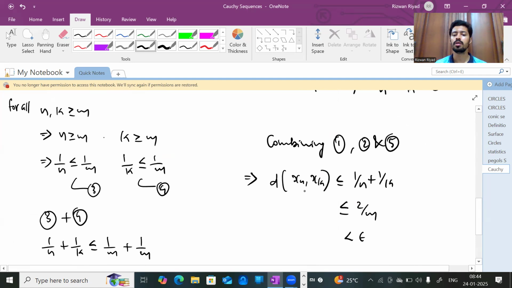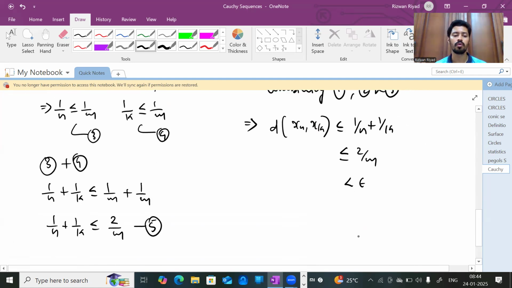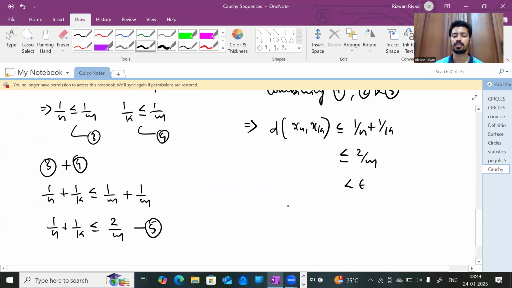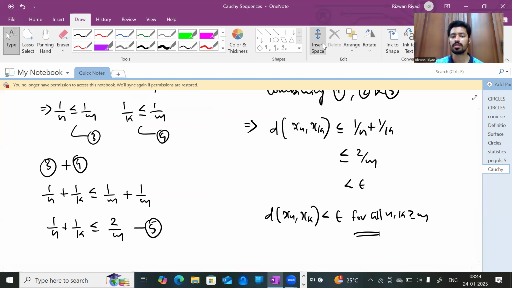At the end, what we got is d of xn, xk less than epsilon for all n, k greater than or equal to M. So this completes the proof that the given sequence is a Cauchy sequence. I hope it's clear. Thanks for watching. Bye bye.